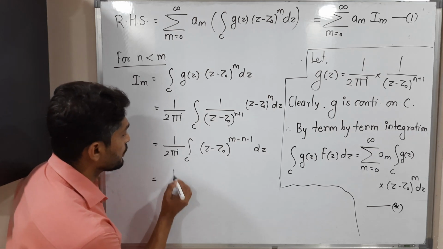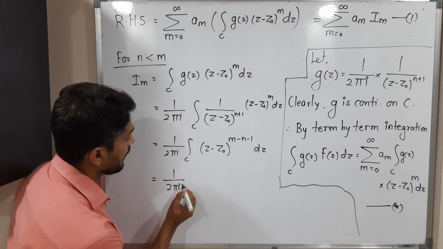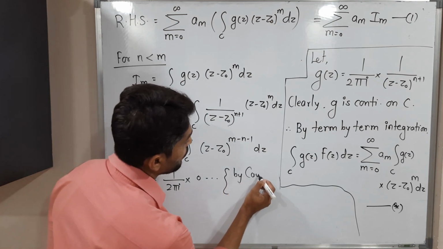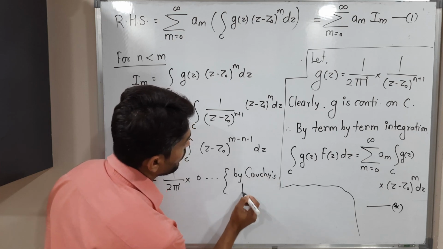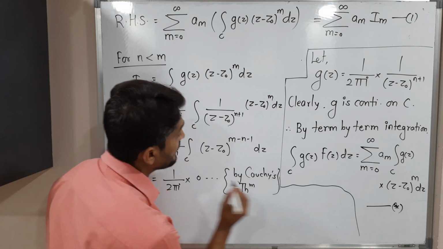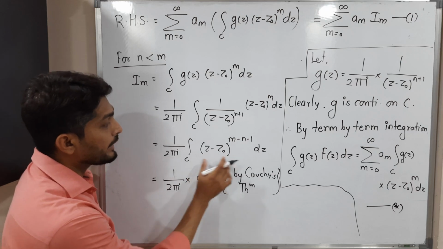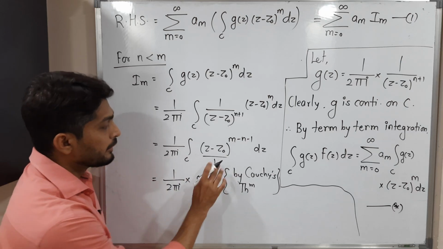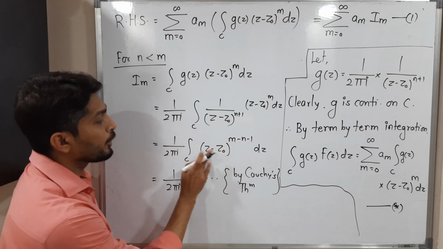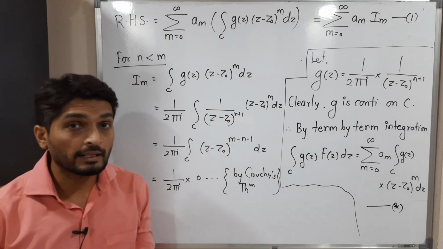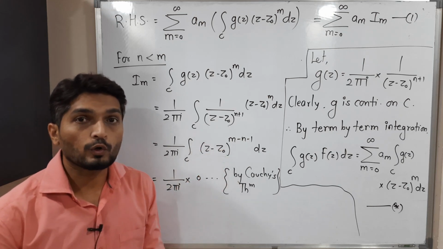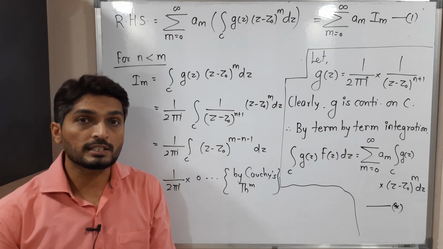So this is equal to 1 upon 2 pi I into 0. Reason is by Cauchy's theorem. Okay, by Cauchy's theorem. So let me repeat the reason. Since now the denominator is 1, that means obviously 1 is there, right? Denominator is 1, and we have this polynomial function which is obviously analytic. And if the function is completely analytic, we can go for Cauchy's theorem, and Cauchy's theorem says the value of